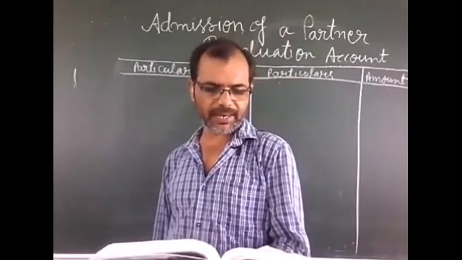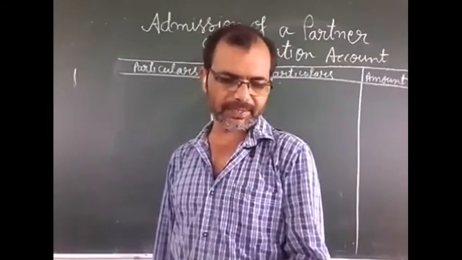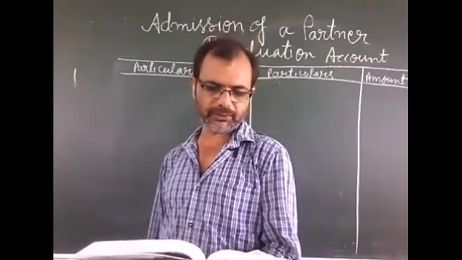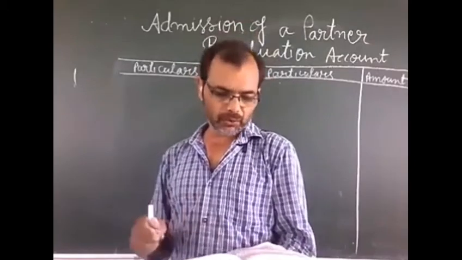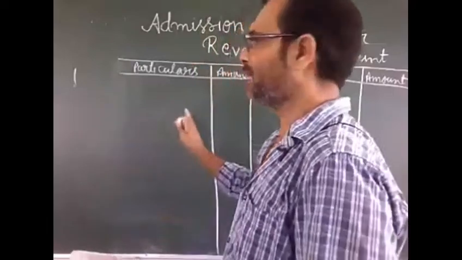There is an unrecorded asset worth rupees 1,20,000. One month's salary of 30,000 is outstanding.